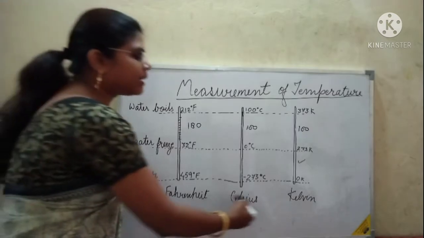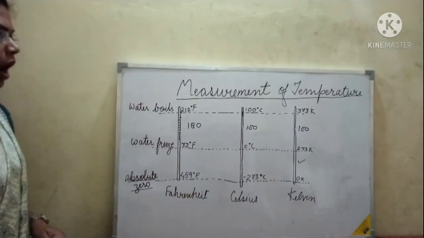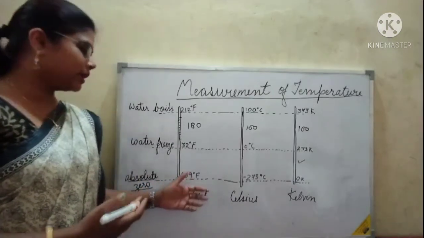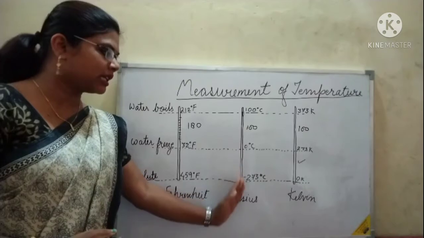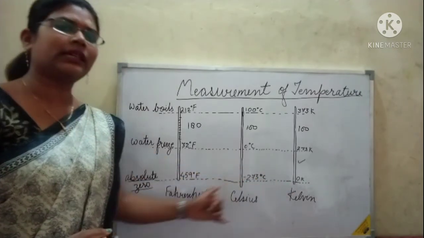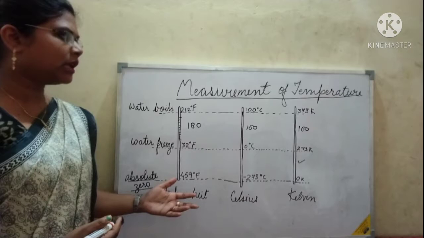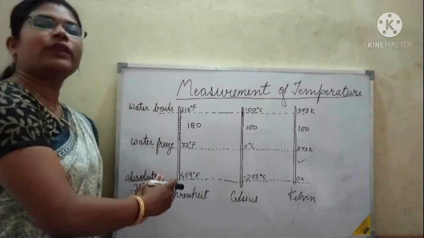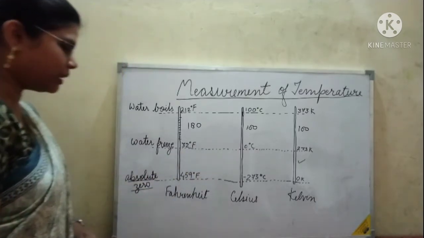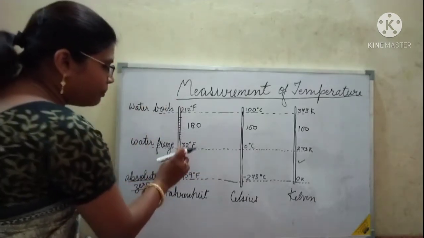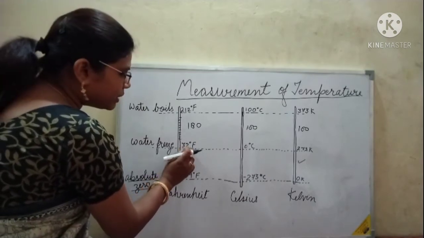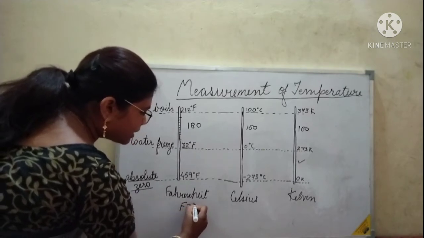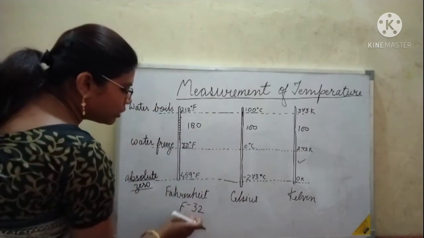Now let's see the relation between these scales. How will we find the relation? Because in the exam it comes to convert Fahrenheit into Celsius and Celsius into Kelvin. So let's see the relations. With that relation you can easily convert one scale of temperature into another scale. Let's start: to make it 0, this is 32 degrees, so how will we make it 0? We will subtract 32, Fahrenheit minus 32, then it will become 0.